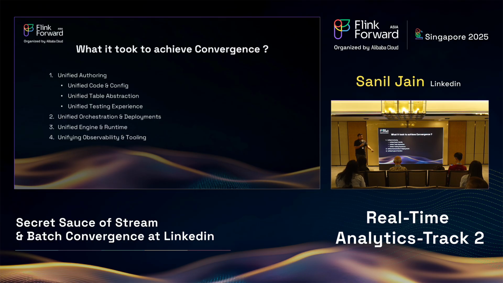We already told you that we use Flink as our unified engine and runtime. And we are also working lately towards contributing to Flink open source so that we could unify observability across streaming and batch. So that's all my talk is about, and I'm happy to take any questions.